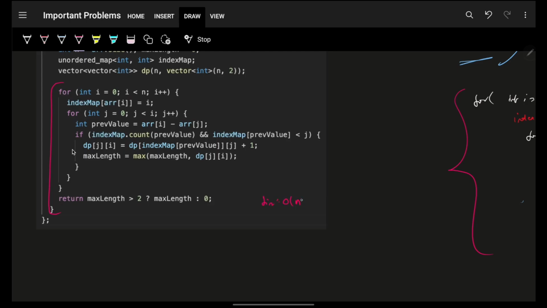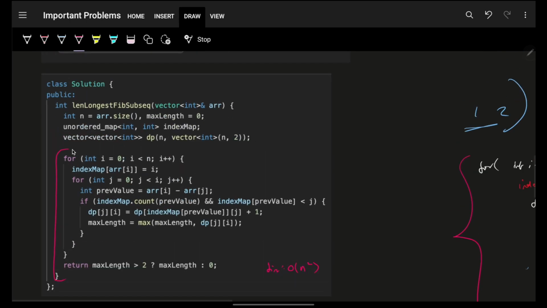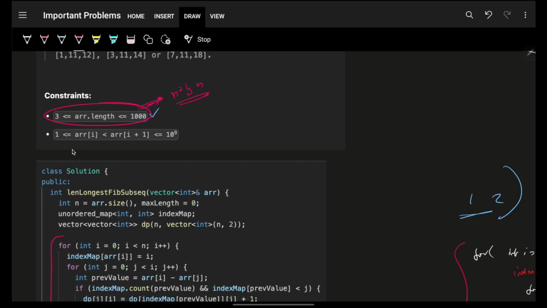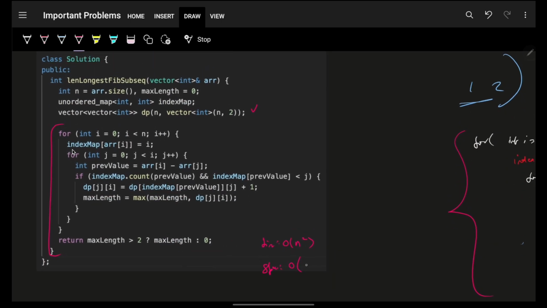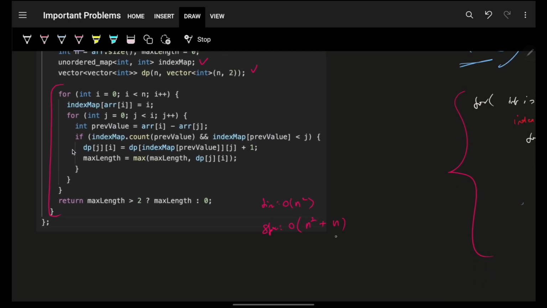Because of this, time will be O of n square, and that is perfectly okay, because I saw that O of n square will work. Space, because I used a DP, it will be O of n square, but I also used a hash map, which is an index map. Thus, the space will be O of n.